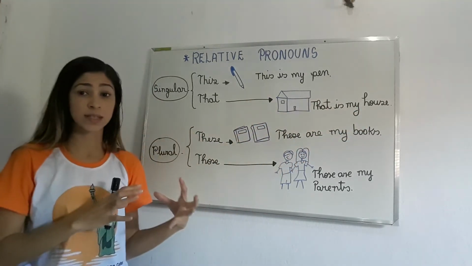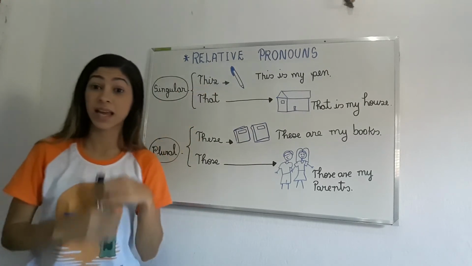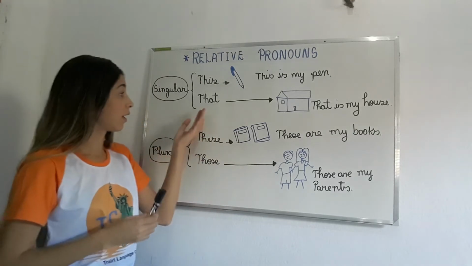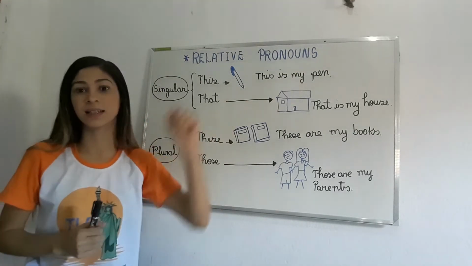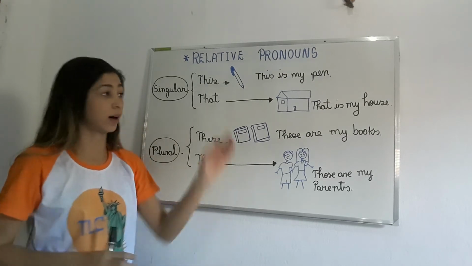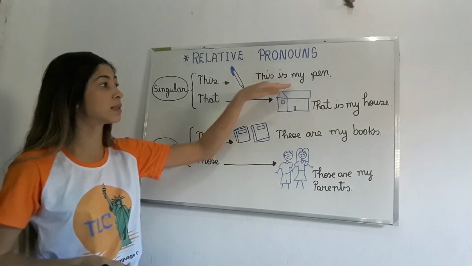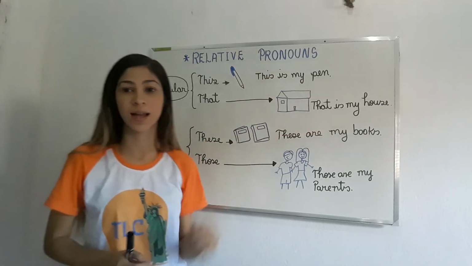So, can you translate this into Portuguese? This, este ou esta. That, aquele, aquilo, aquela. Okay? In the singular, look, it's one pen and one house. So, this is my pen, that is my house.